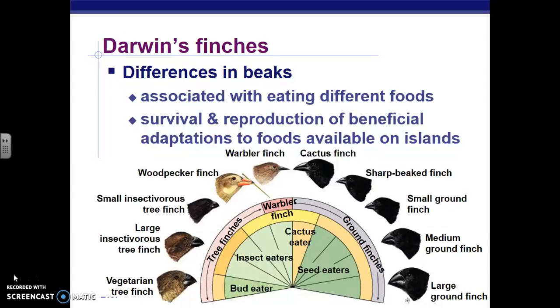Now, the differences seen in the beaks, obviously, as we said before, were associated with the available foods on the islands. Having the correct beak allowed those finches to successfully eat the food, which allowed them to survive and therefore reproduce. Those finches that did not have beaks adapted to eat the food source were not able to eat, therefore were not able to survive, and therefore were not able to reproduce and pass the trait of their beak on to their offspring.